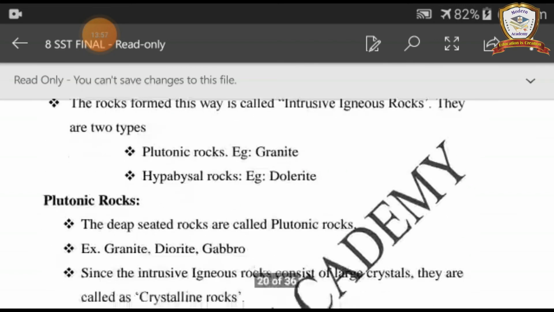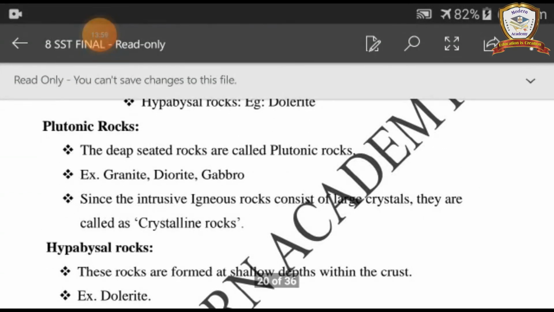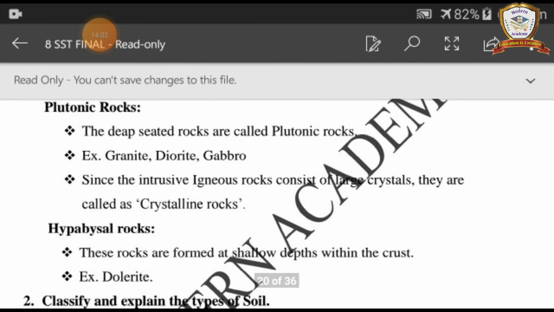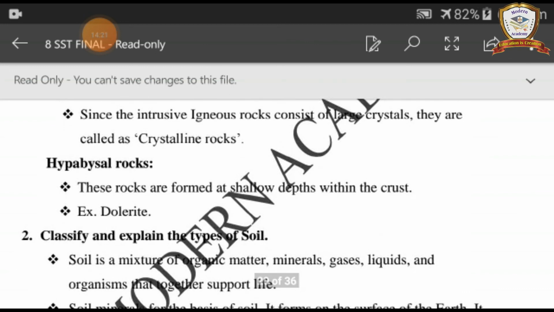Plutonic rock. First point, the deep-seated rocks are called plutonic rocks. Example, granite, diorite, gabbro. Since the intrusive igneous rocks consist of large crystals, they are called crystalline rocks. Hypabyssal rocks. These rocks are formed at shallow depths within the crust. Example, dolerite.